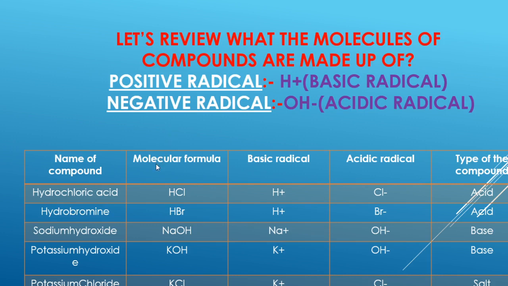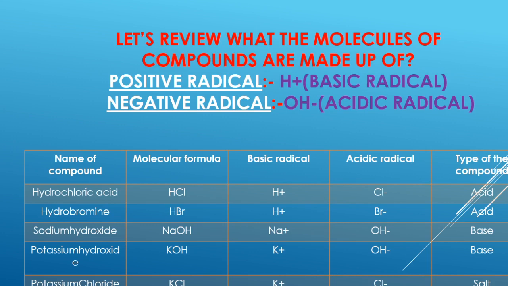See, in this table, the name of the compound along with its molecular formula we have written over here. The first one, if we talk about, is HCl. The name of this compound HCl is hydrochloric acid. We can easily say now this is an example of an acid, but how to identify it?